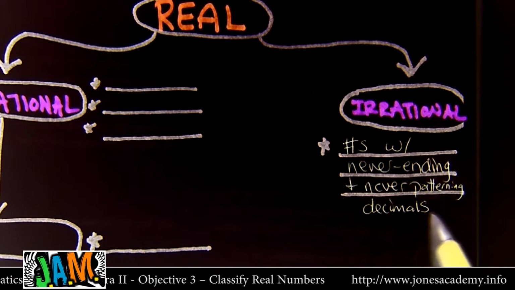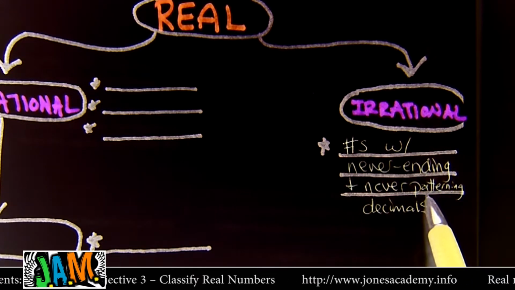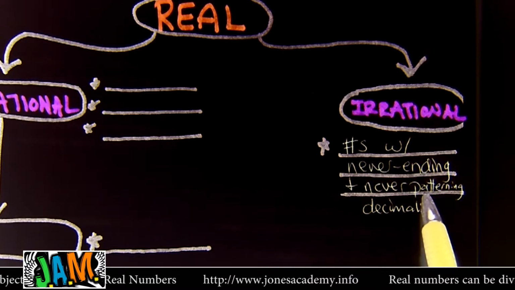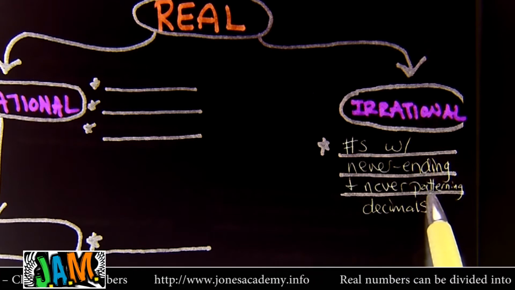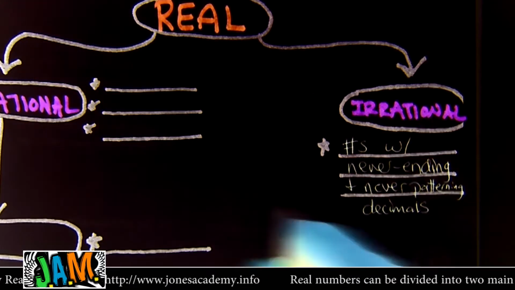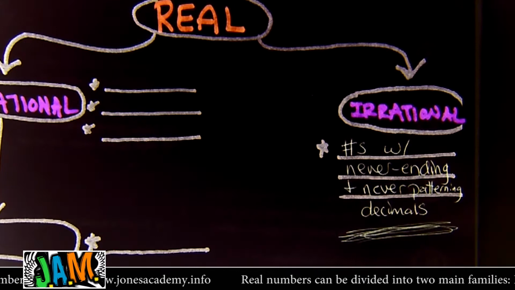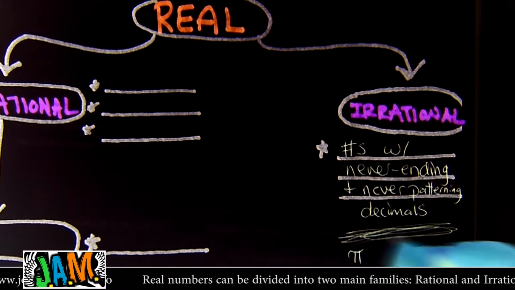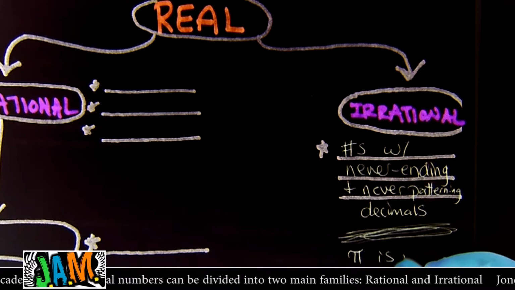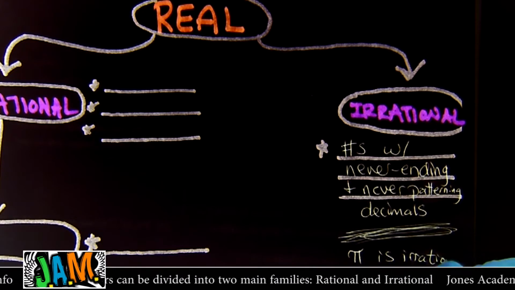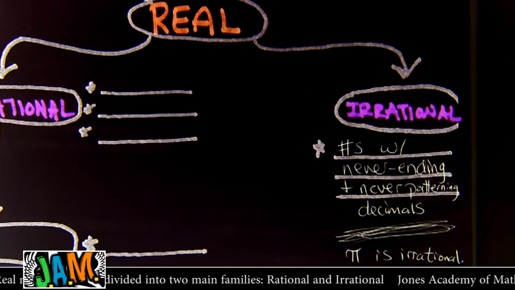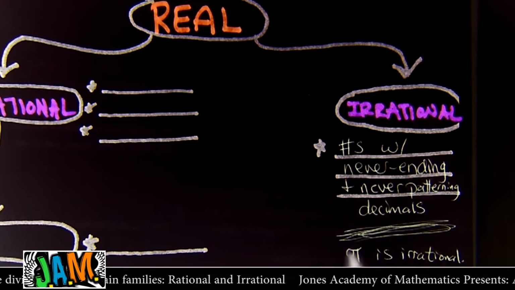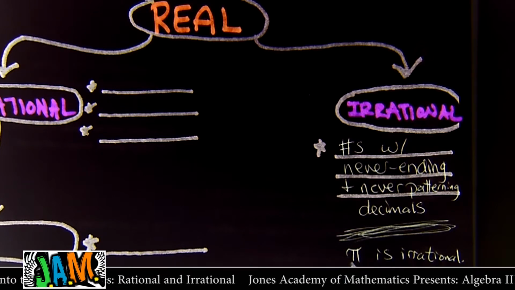So if you had one, a pattern could be just one number, like 3333, or it could be like 2 or 3 numbers. So you could say like 5.718, 718, 718, 718. That's pattern, right? Sometimes you don't see the decimals. A couple of the big ones you need to know: pi is irrational. Don't be fooled though, if somebody says 3.14, that's fake pi, but the pi symbol is 3.14159 and it goes on and on.